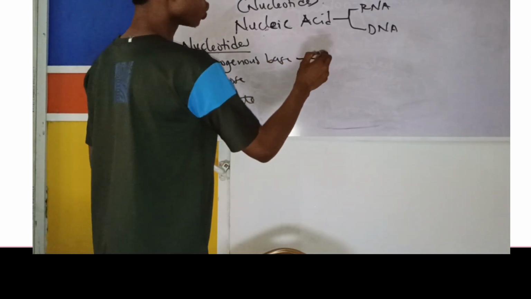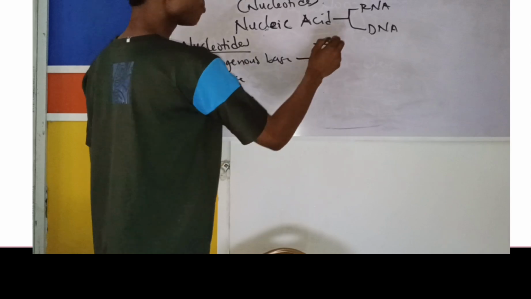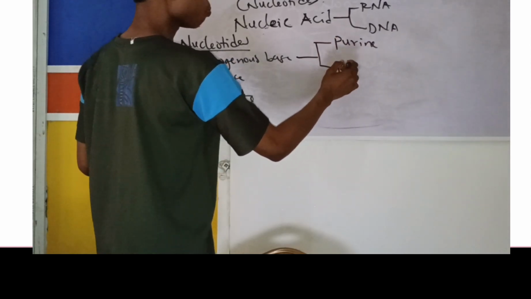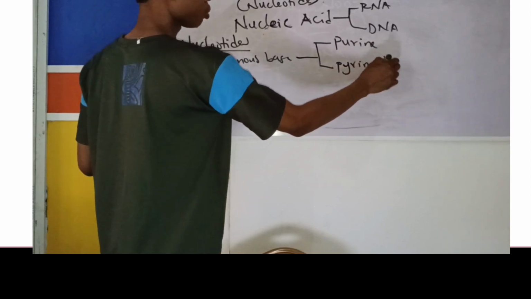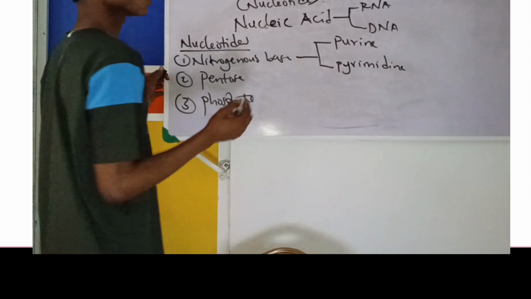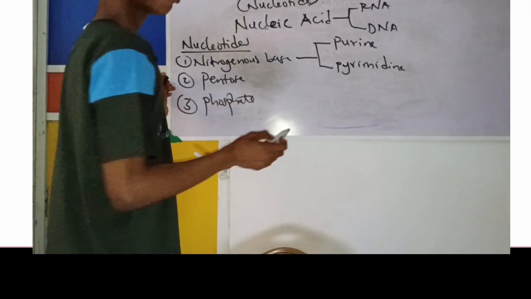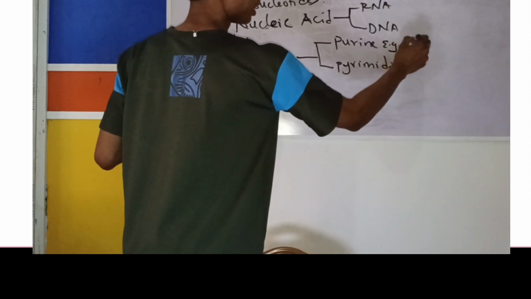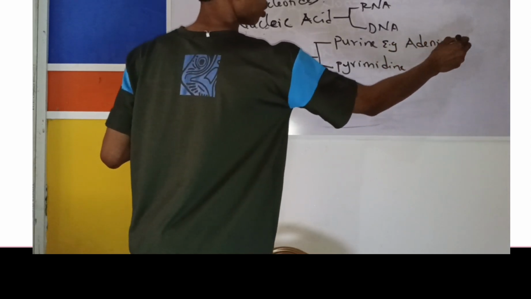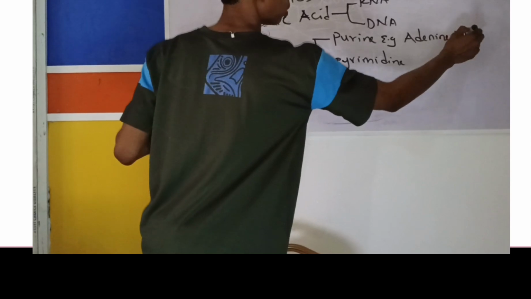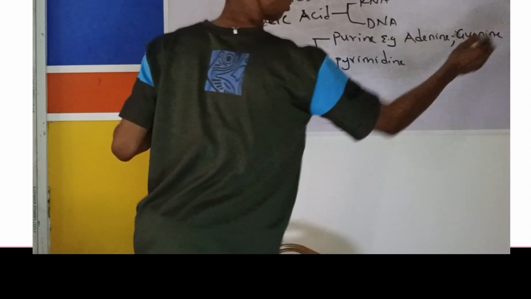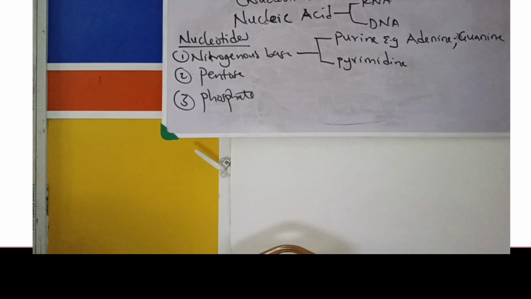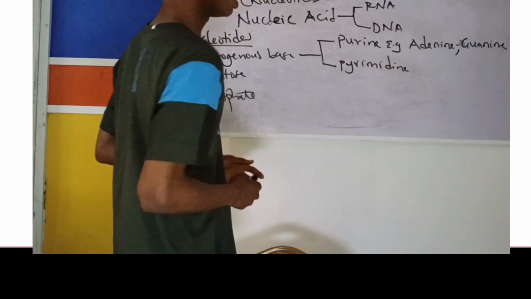Now this nitrogenous base we have here can either be a purine or a pyrimidine. Now purines are two rings combined together, while pyrimidines are single rings. Examples of purines are adenine and guanine.